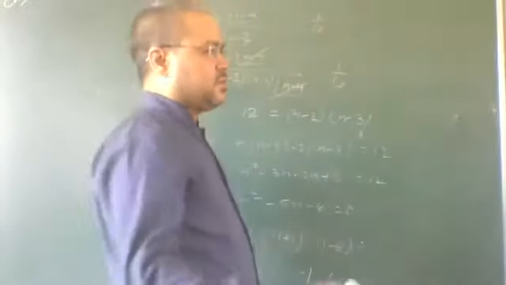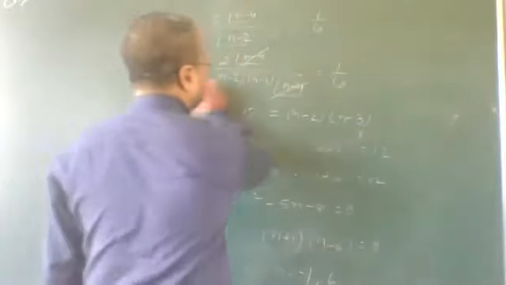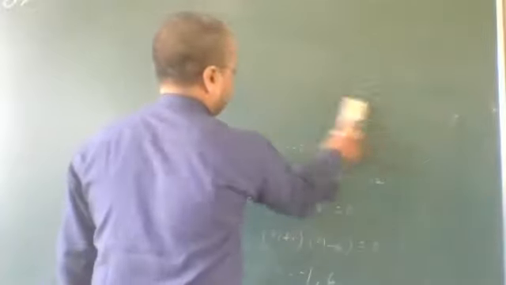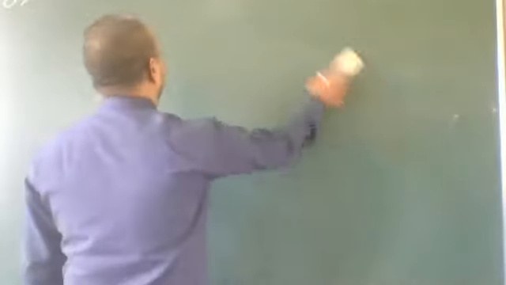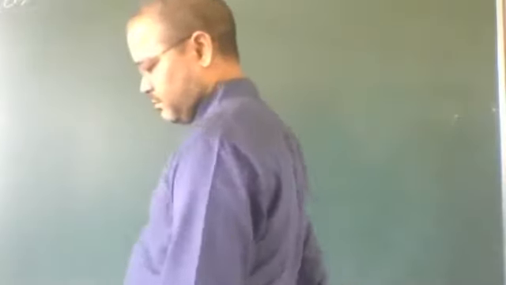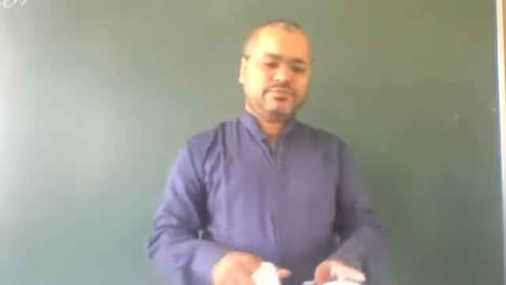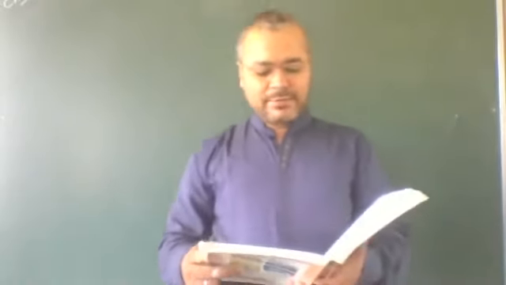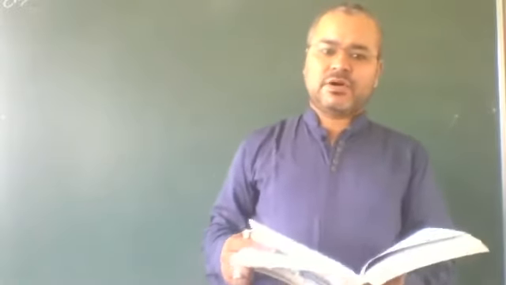Okay. Now let us see some questions from exercise 8.2 also. 8.2 is basically related to the fundamental principle of counting.